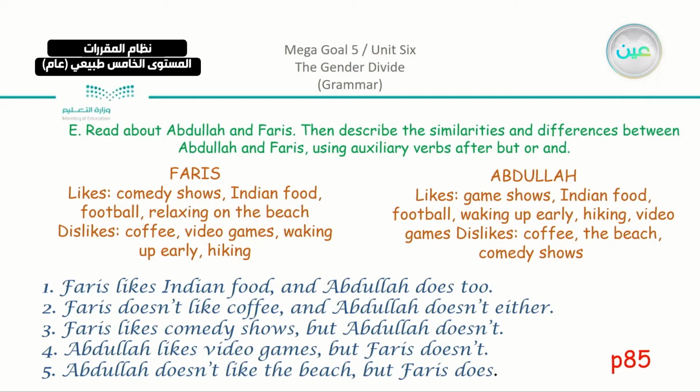We have here, number 1, Faris likes Indian food and Abdullah does too. Faris doesn't like coffee and Abdullah doesn't either. Faris likes comedy shows, but Abdullah doesn't. Abdullah likes video games, but Faris doesn't. Abdullah doesn't like the beach, but Faris does. Also note that I used too and either with the connector and. Now we are done with our exercises, which are the grammar part.